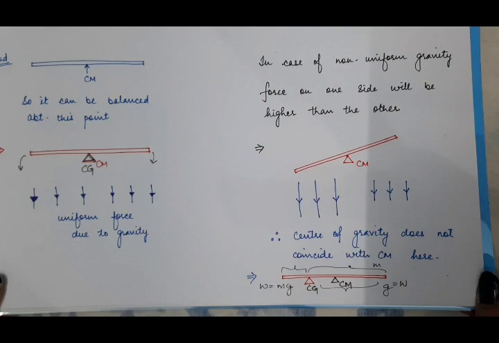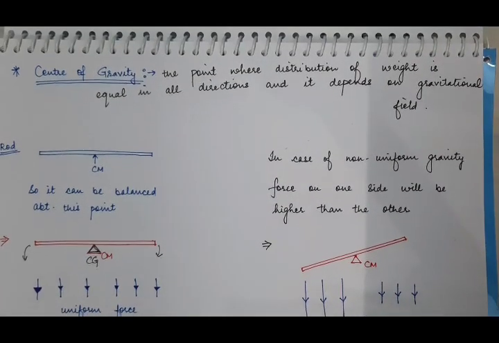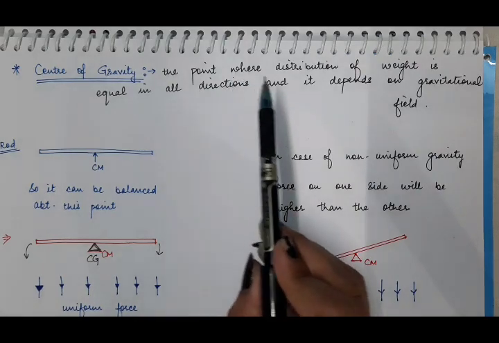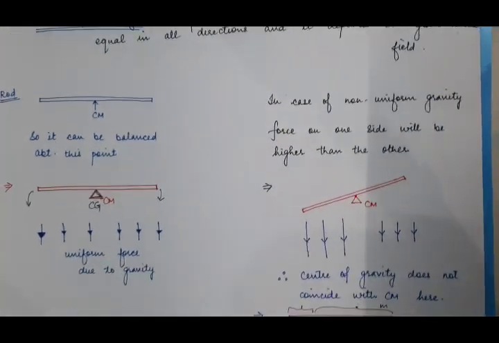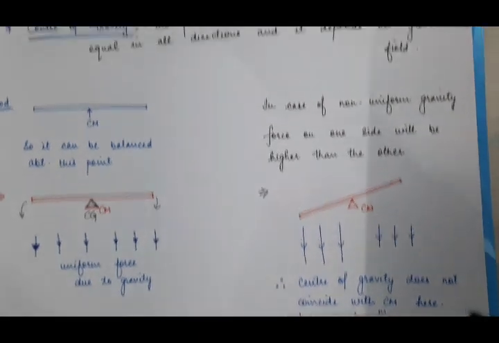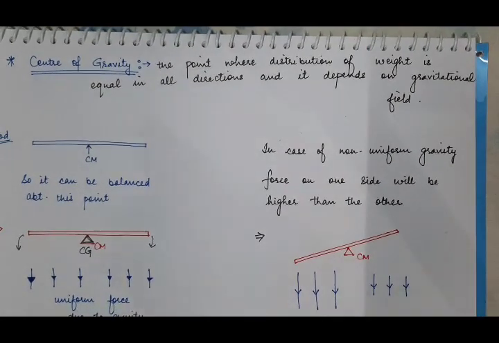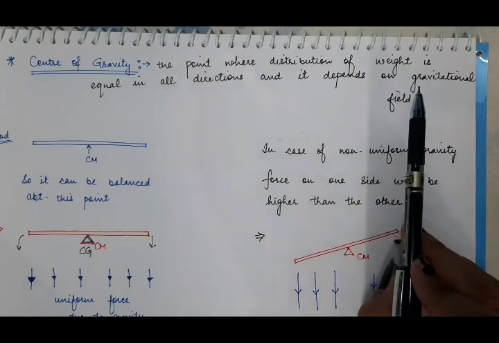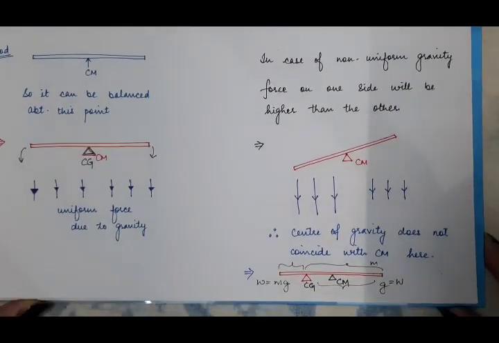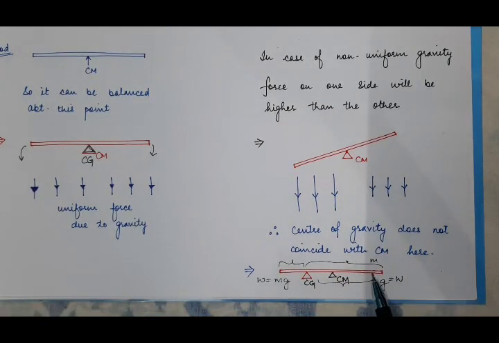So now, what is the definition of center of gravity? It is the point where we are distributing weight. You can see m into g, that is weight. So this is the point where the distribution of weight is equal in all the directions. In this direction weight is W now, and in this direction weight is W now.